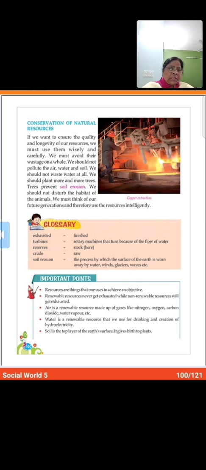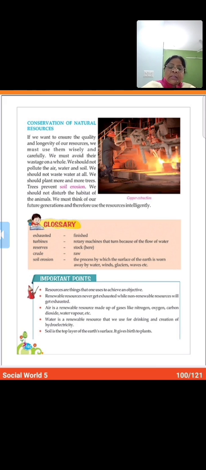So I'll just tell you some ways by which we can conserve or protect natural resources. Like first is by imparting environment education and including the same in the curriculum. Means how to keep our environment clean, how to conserve our natural resources. This education should be imparted in schools, in colleges. And nowadays, national parks are making efforts for the safety of the natural resources.